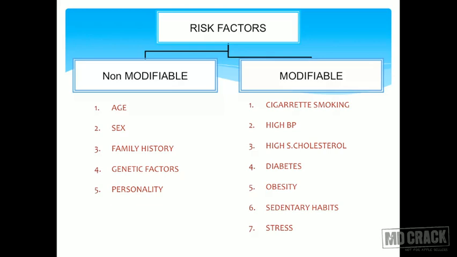In the modifiable column, you will find cigarette smoking, high blood pressure, high serum cholesterol, diabetes, obesity, sedentary life habits, and stress. So these are the modifiable and the non-modifiable risk factors for CHD. This is a frequently tested topic, and you should know these factors because these are easy MCQs again.